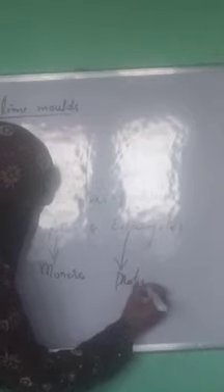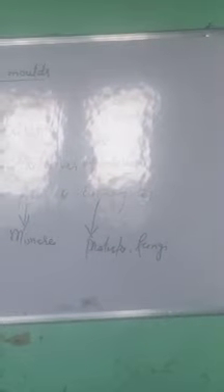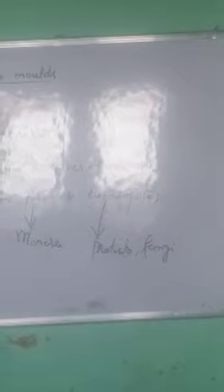We know prokaryotes start from kingdom Monera and eukaryotes start from Protista, and then plants and Animalia respectively.